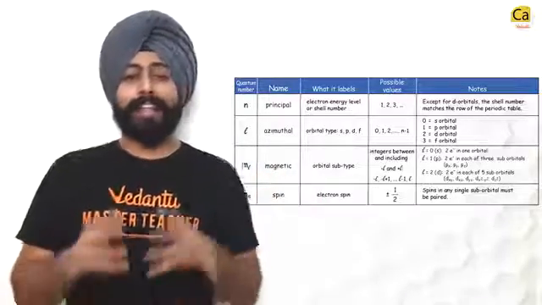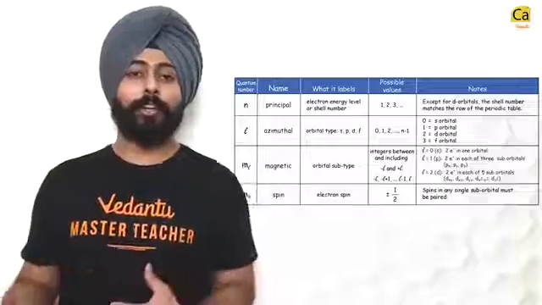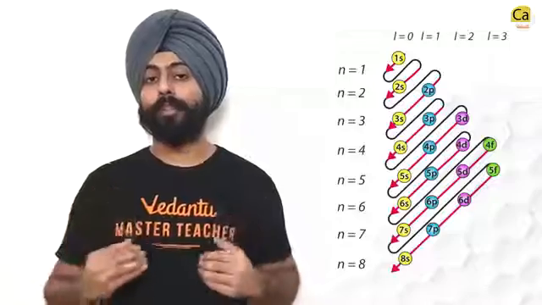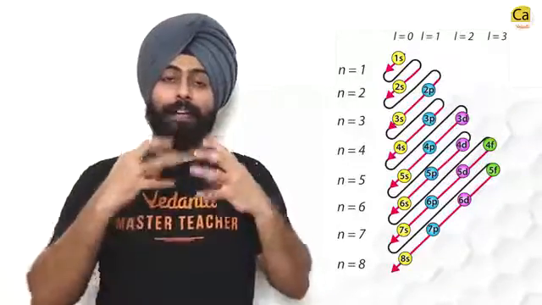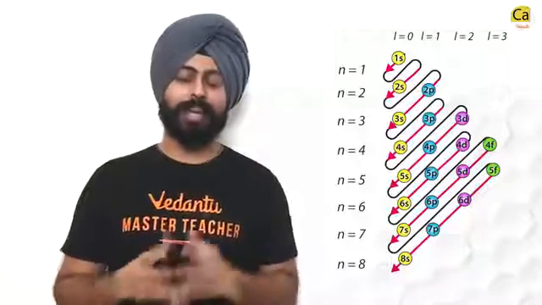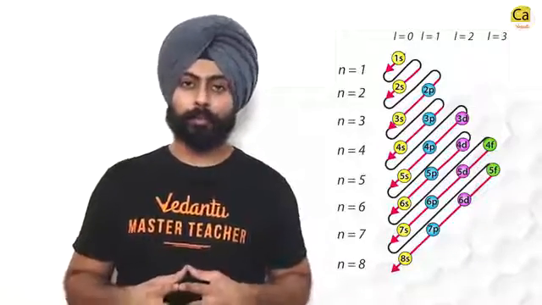We all know that. Then came the ideas of electronic configuration, and in electronic configuration we have 3 rules we need to follow: Aufbau principle, Hund's rule of maximum multiplicity, and Pauli's exclusion principle. Aufbau principle says that you have to fill these orbitals in terms of increasing energy. The idea of that could be obtained from the n plus L values for these orbitals, and hence it is also known as the n plus L rule sometimes.